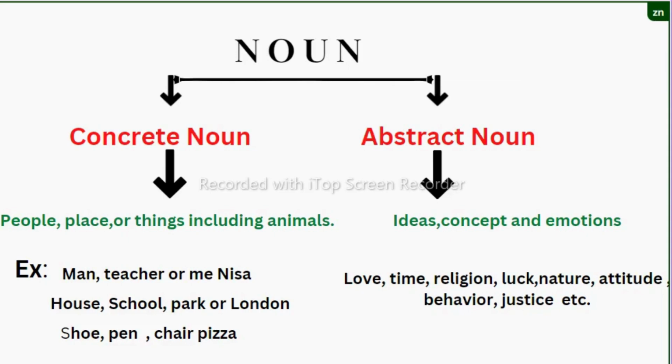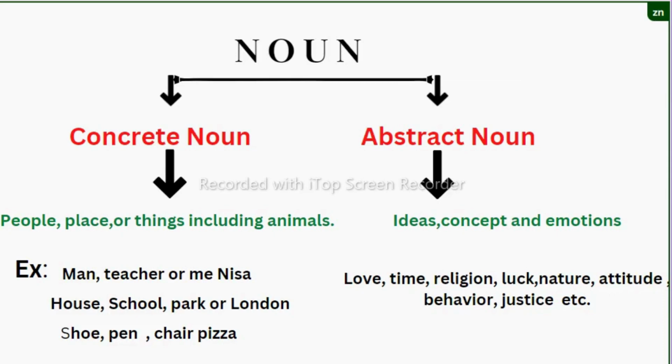Let's take examples. If you talk about people, you could say a man, a teacher or me, Nisa. Or if you talk about places, you could say a house, school, or you can name a city like London. If you talk about things, you could say a shoe, a pen, a chair, or an animal or food like pizza. These all come under concrete nouns.